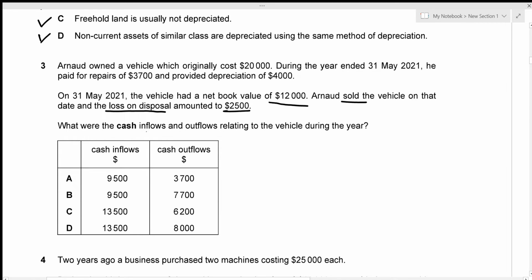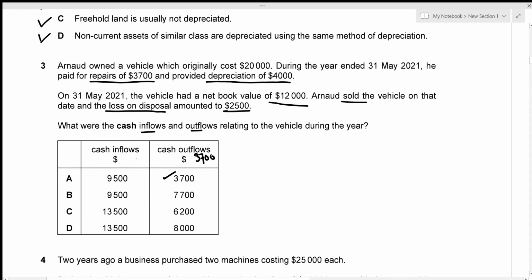Now we need to distinguish the cash inflows and the outflows. All right, now the first one is the repair. So repair cost of 3,700 is actually paid. So when we pay something, the cash goes out of the company. So cash outflow is actually 3,700. So I'm just going to write it here. And provided depreciation. We know that depreciation is an expense, but it's not necessarily a cash expense. So depreciation is a non-cash expense, so it does not result in any changes in the cash flows. So the only change in the cash outflow is of 3,700, which is given in option A, right?